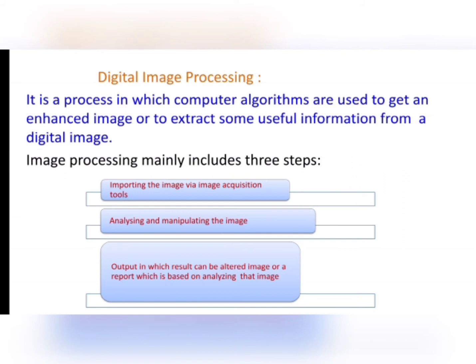And then the third step is the output, and the output in digital image processing can be an altered image of the digital image, or a report containing the basic information after analyzing and manipulating that image. So that was the basics of image processing.